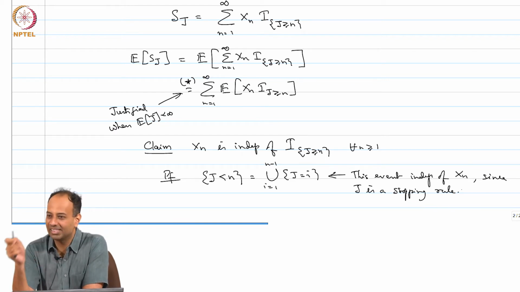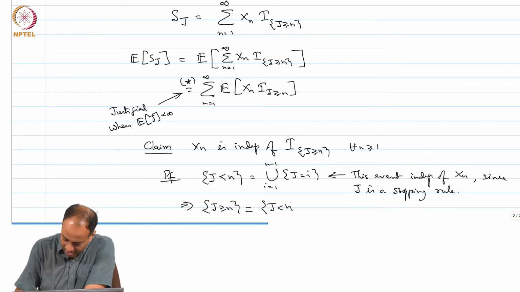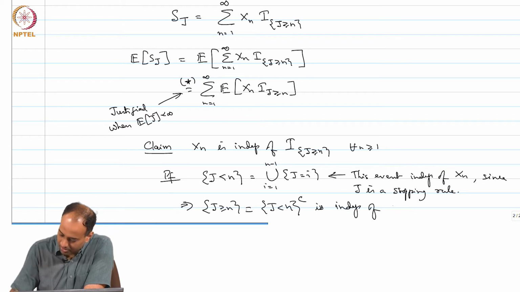You agree that the event J less than n is independent of X_n, I think that is intuitive. But what is the complement of the event J less than n? J greater than or equal to n. If an event A is independent of X_n, its complement is also independent of X_n, this we know from basic probability. So this implies J greater than or equal to n, which is simply the complement of J less than n, is independent of X_n. This is true for all n greater than or equal to 1.